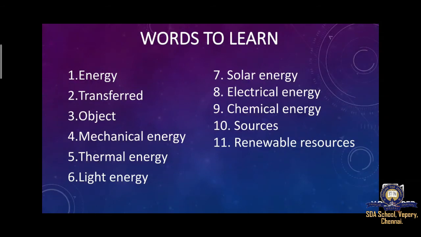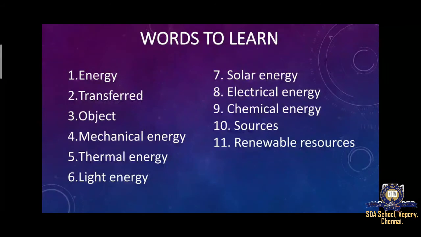Say renewable resources. Can we learn the spelling now? R-E-N-E-W-A-B-L-E. Renewable. And what is the spelling of resources? R-E-S-O-U-R-C-E-S.